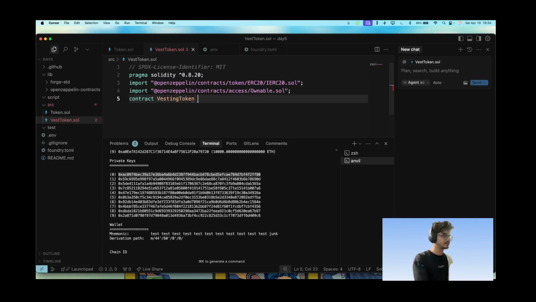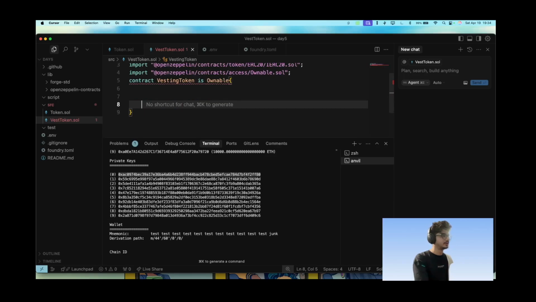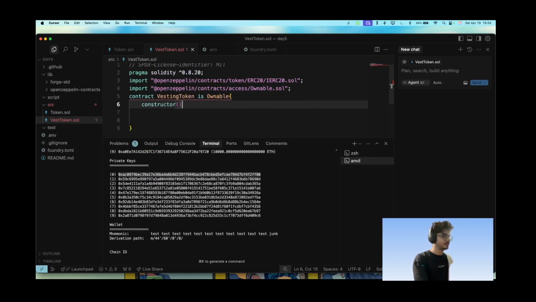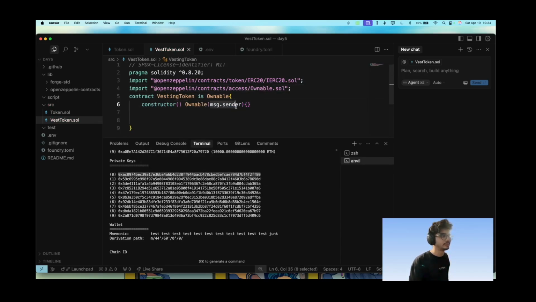So we have VestingToken is Ownable, and then we need the constructor for Ownable: Ownable(msg.sender). That's the constructor. Or do we need anything else? Ownable needs to know who is the owner, basically that's what we need.